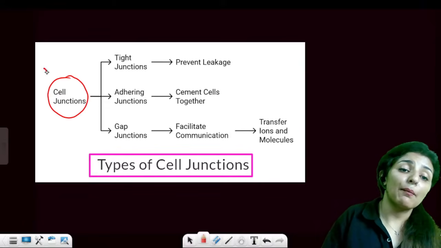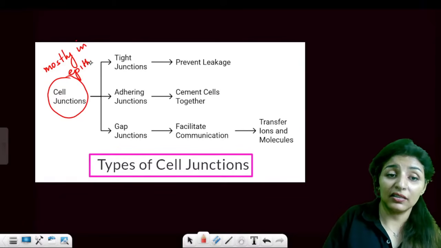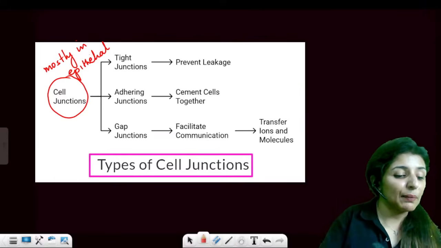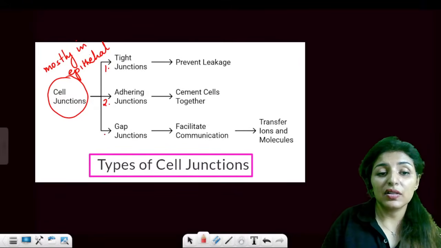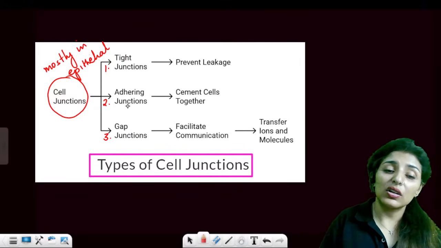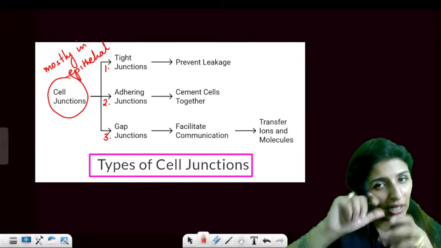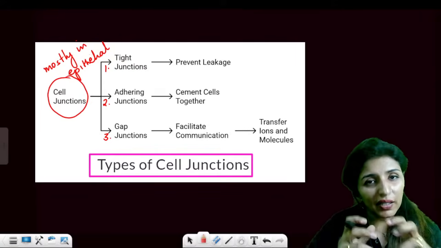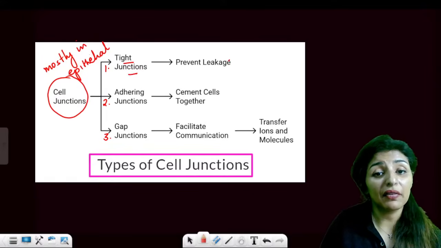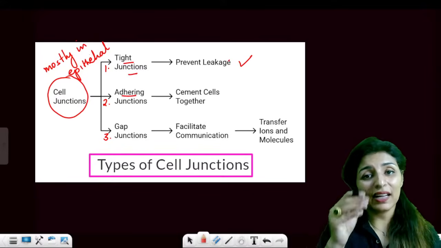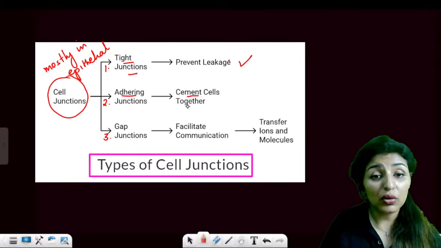Cell junctions are mostly in epithelial tissue. I did not say they are not present in other tissues, but they are mostly seen in the epithelial tissue. We have three types of cell junctions to talk about: tight junctions, adhering junctions, and gap junctions. As the name says, tight. When you tighten a bottle cap, it prevents leakage. Similarly, tight junctions prevent leakage. The word adhering comes from adhesive, meaning cementing, so it joins two cells together.